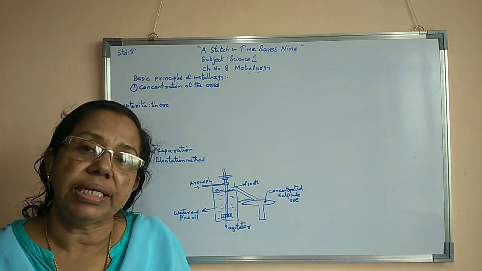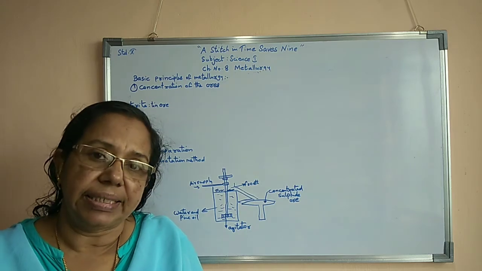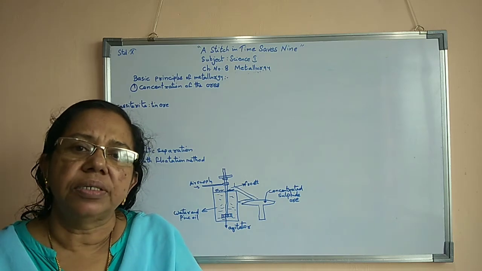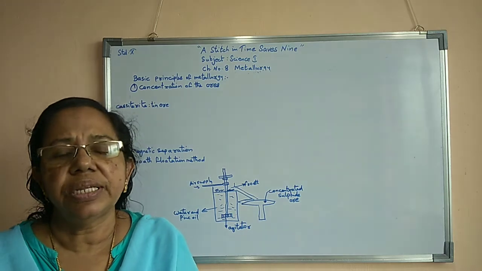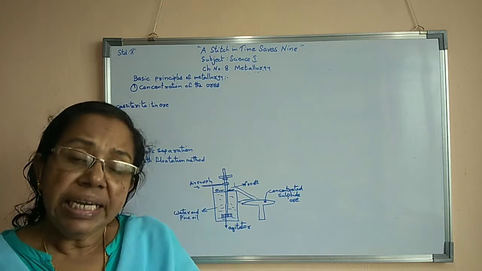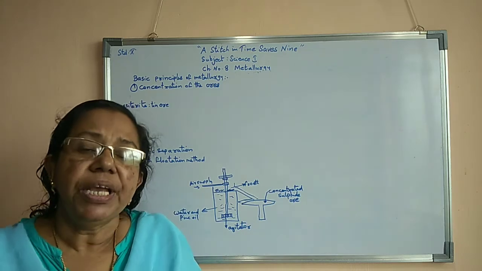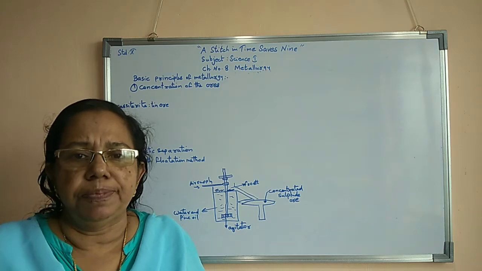For that we are using a device. In that device we put the sulphide ore, also in powdered form. In that we add water as well as oil. Then we have to mix it well.